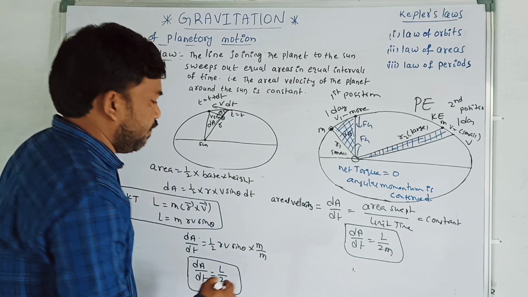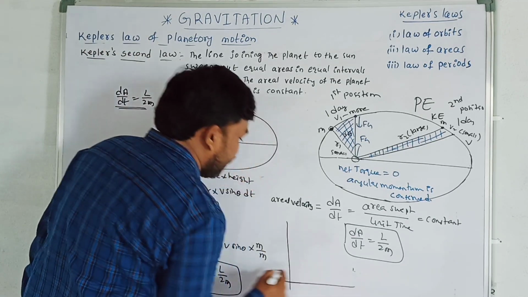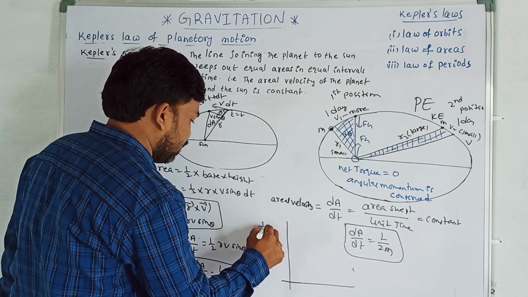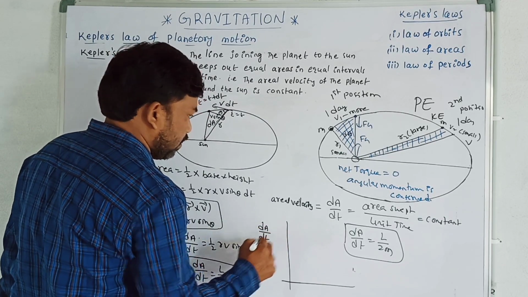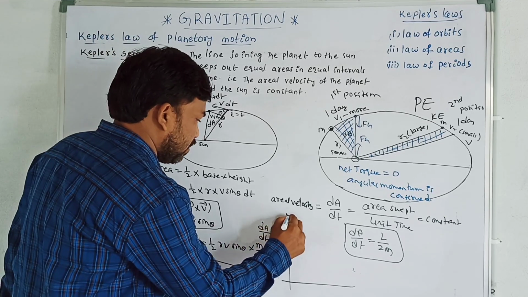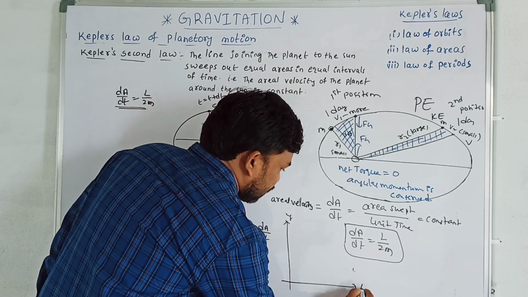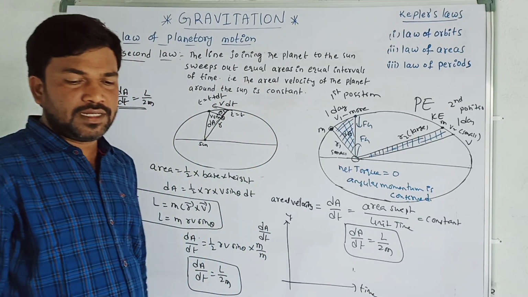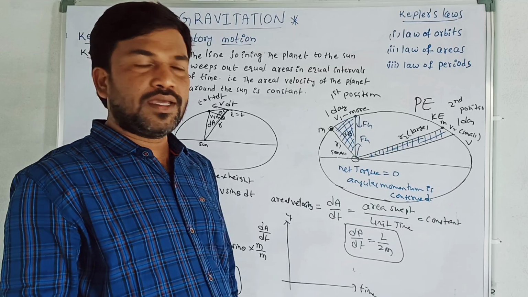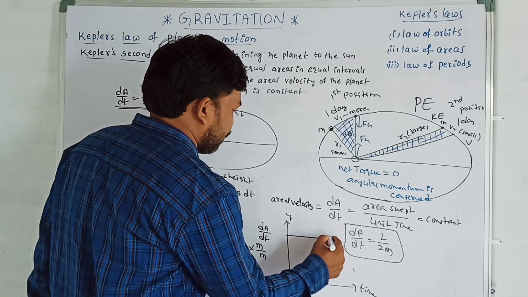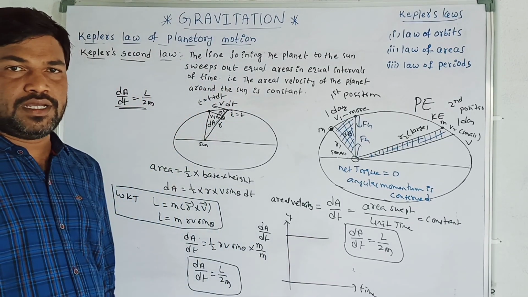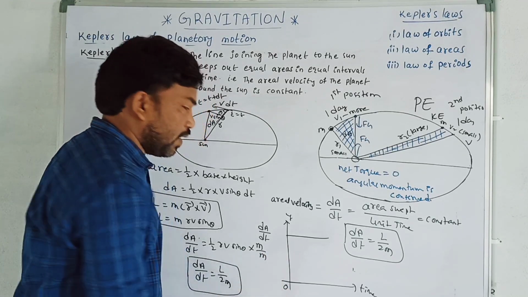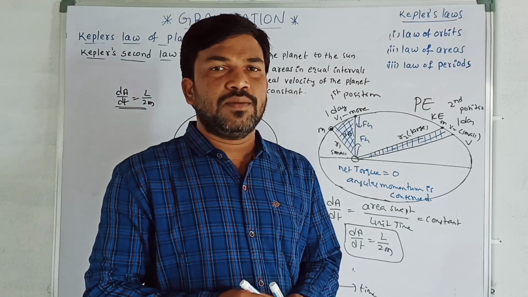If you plot a graph taking areal velocity, nothing but dA by dt, on the y-axis and time on the x-axis, the graph shows that the areal velocity remains constant, the area swept is constant. So this is the graph. Okay, that is all about Kepler's second law.